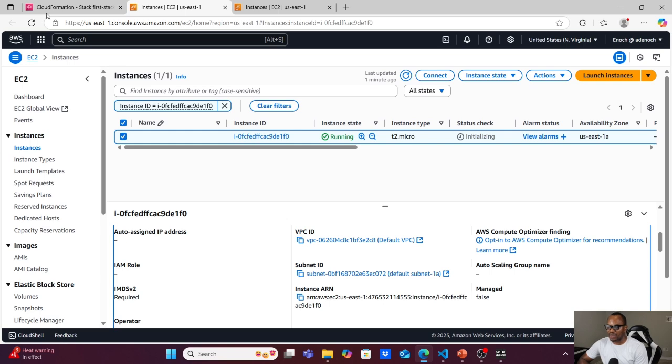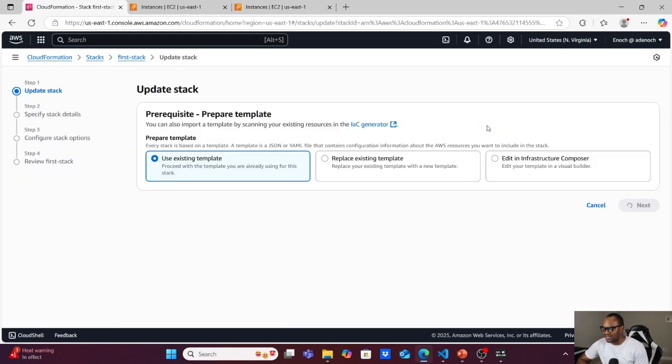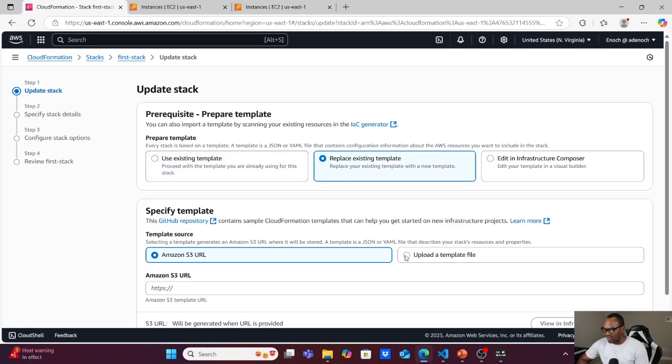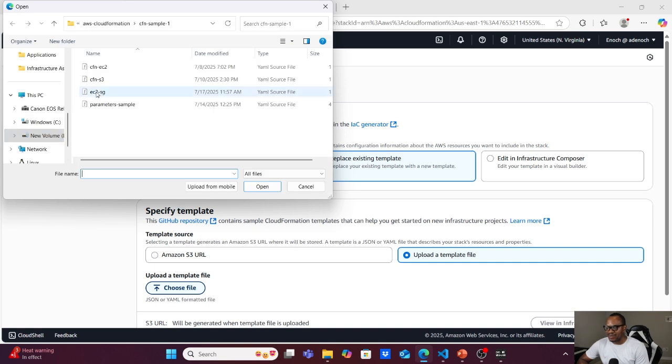And if you go back to your CloudFormation, let's do an update now. You can create a ChangeSet just to see what will happen if you upload a new template, or you can make a direct update. So let's click make a direct update, and we will click replace existing template, and we will upload a template like before. You click choose file, and I will choose a file.